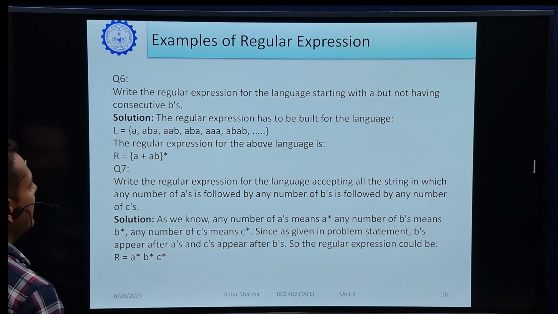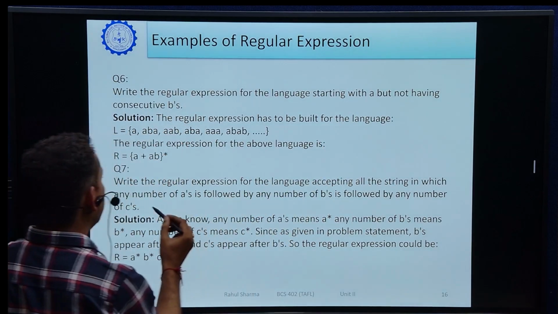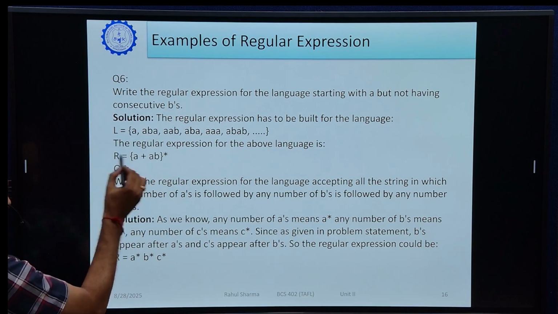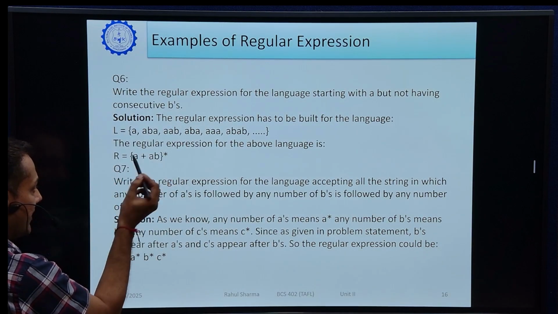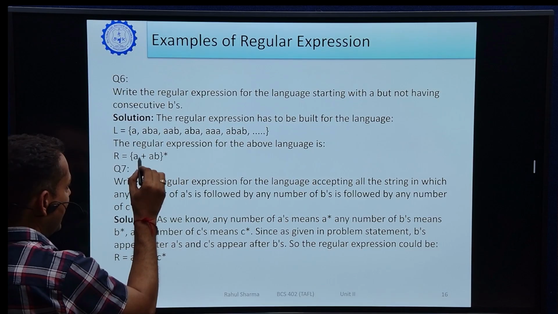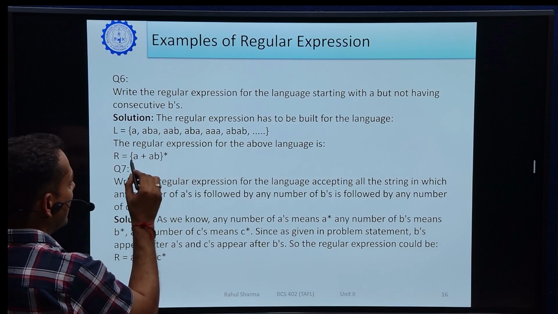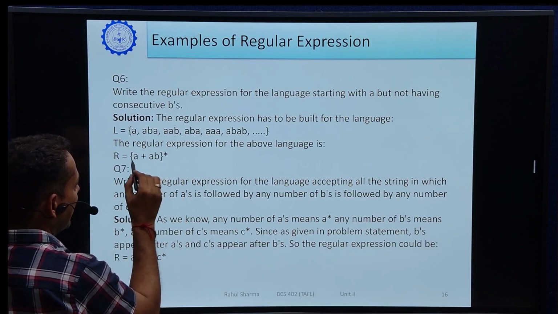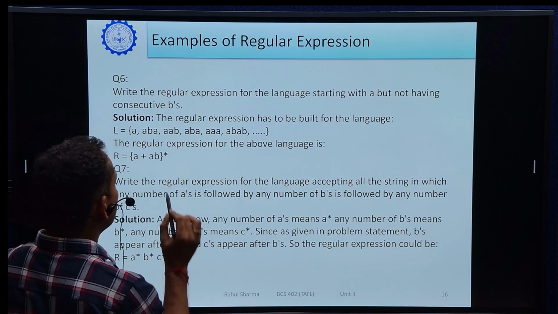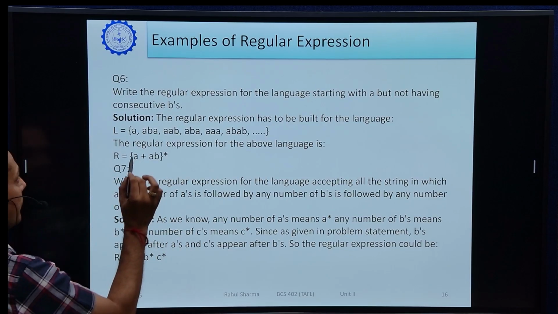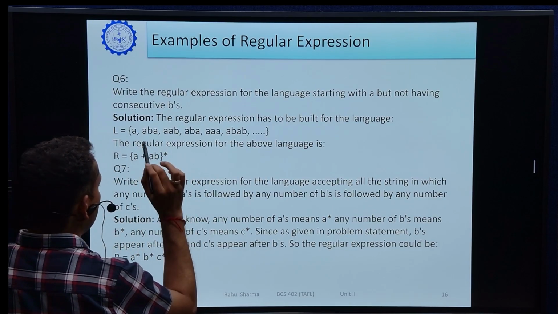So how will we write it? We will write starting with A. Obviously starting with A, we have mentioned A or AB. What does it mean? It means it will accept the language A, or AAB, ABA, AAA, AB. Two consecutive B's will never occur. So the final answer for this is A (A plus AB) star.